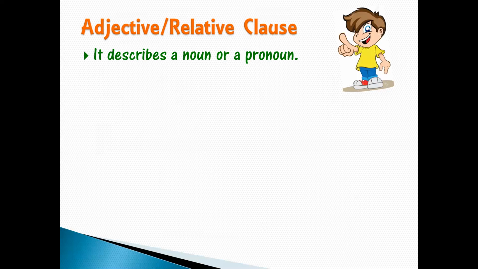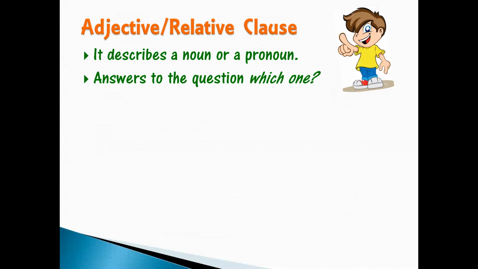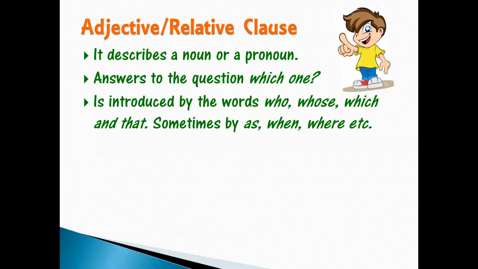So what is adjective or relative clause? It describes a noun or a pronoun. Because it is adjective, that is why definitely it will describe a noun or a pronoun. It answers the question which one. So that clause will be the answer to the question which one. It is introduced by the words who, whose, which, and that. Now these words, who, whose, which, and that, are relative pronouns. That is why it is also called a relative clause. And sometimes it is also introduced by words like as, when, where, etc.